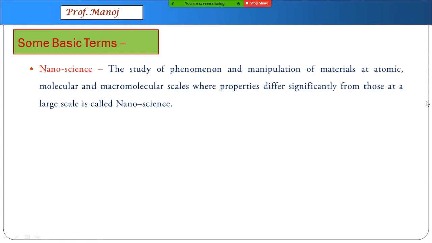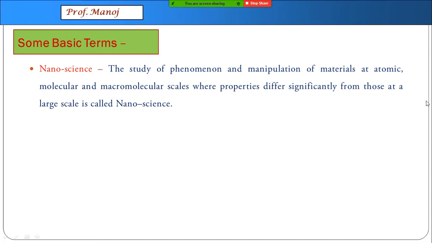Basically, nanoscience indicates the study of phenomenon and manipulation of materials at atomic, molecular, and macromolecular scales, where properties will differ significantly from that at the large scale. This is a definition of nanoscience.